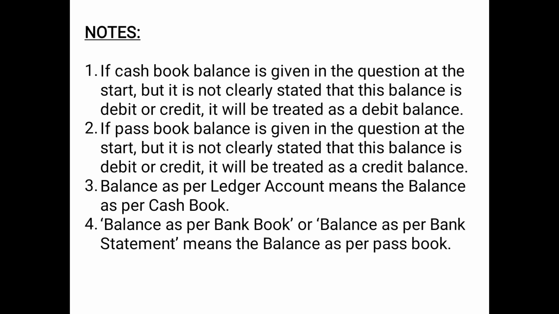So in case of cash book, in the absence of any information, the balance will be treated as a debit balance, but in case of passbook, in the absence of any information, the balance will be treated as a credit balance. That means, in a nutshell, we can summarize that in the absence of any information, we will assume the balance to be a favorable one. So cash book's credit balance is unfavorable, but debit is favorable, and passbook's credit balance is favorable.